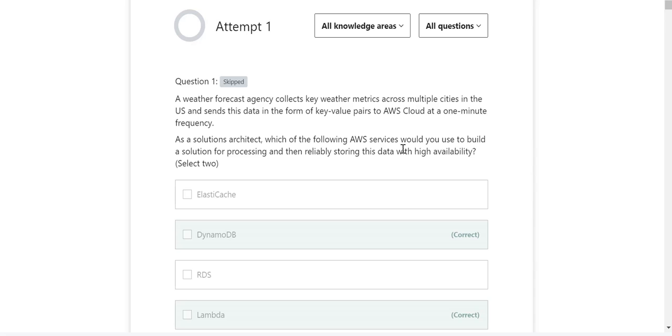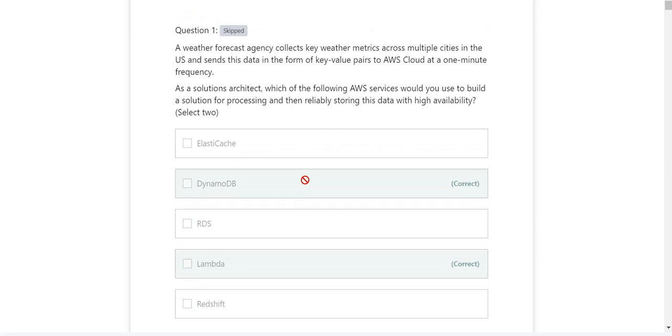Now, I know most of you are in level 1, so you don't know what the answer is. Even if they did not show me this answer, I already know DynamoDB is part of the answer because of these key value pairs. Whenever you see key value pair and they're talking about database in AWS, it's usually DynamoDB, right? And some of their questions, you have to pick 2 answers like this.